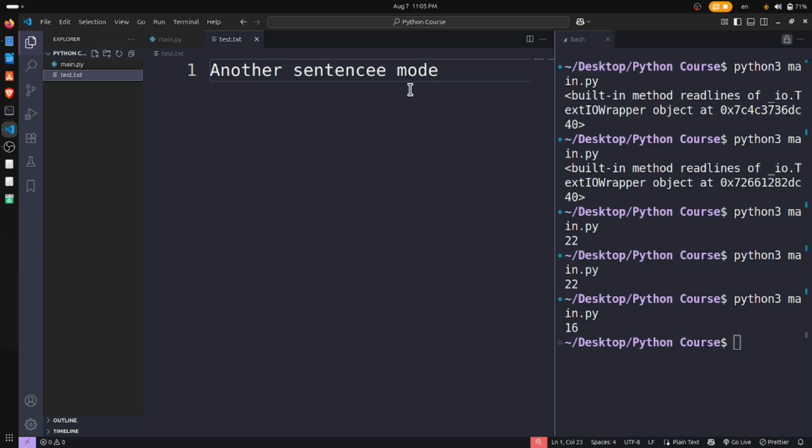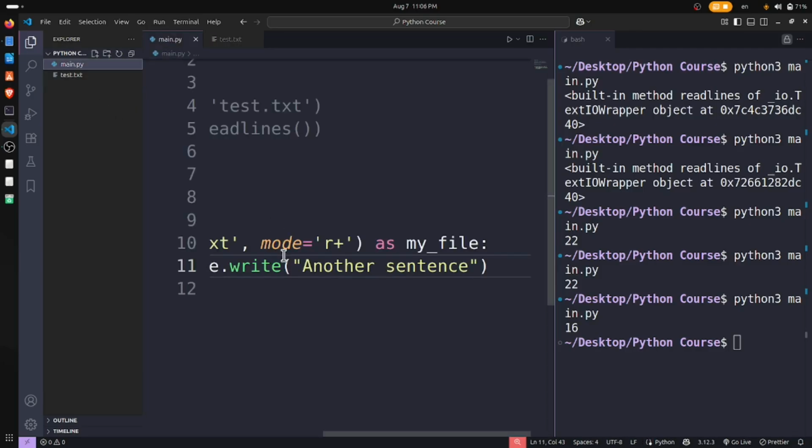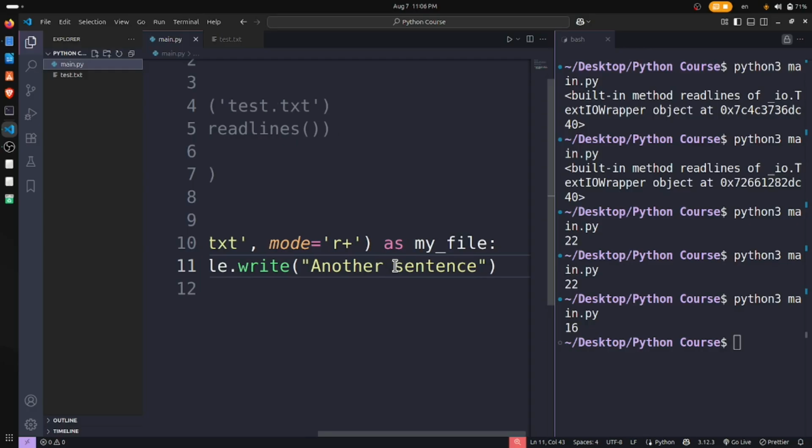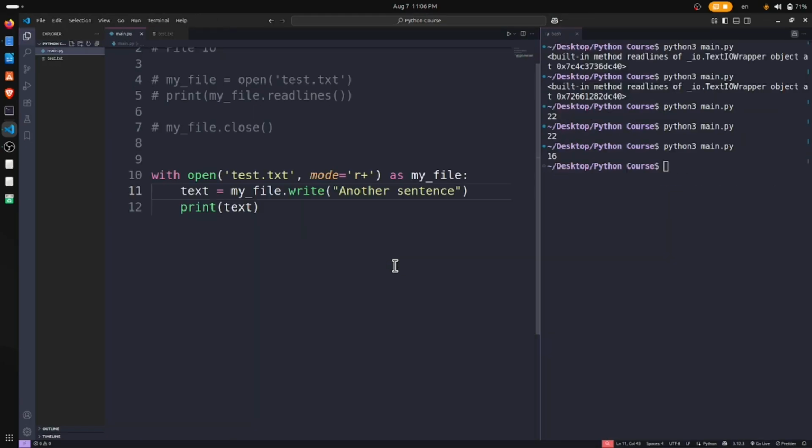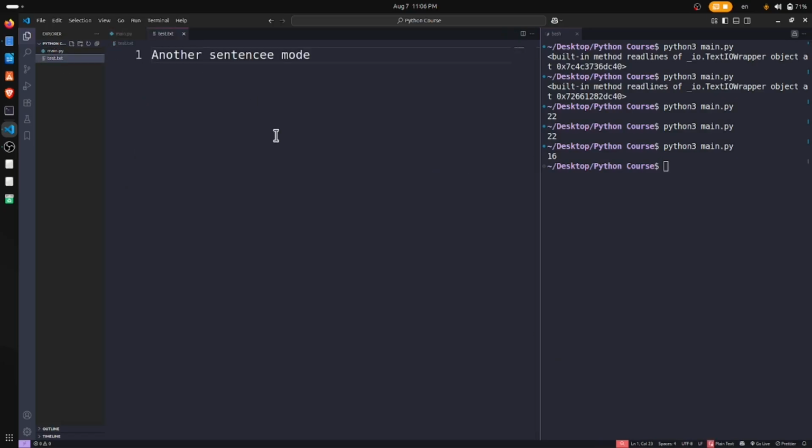Another sentence. Why is it like that? So the first sentence must be something else, like we have seen here. It's because it overrides that. How can we see every sentence line by line?